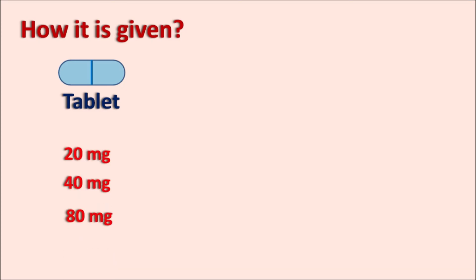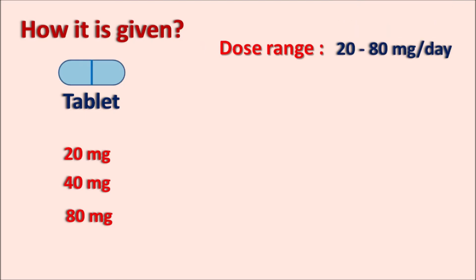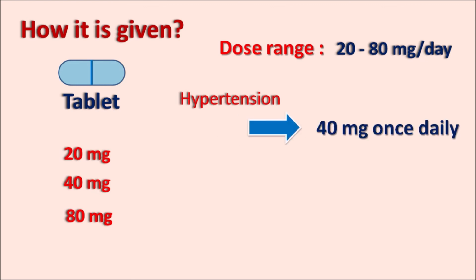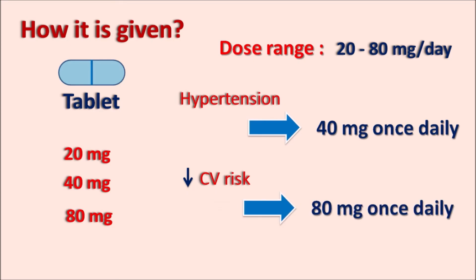How is it given? Telmisartan is given as a tablet form and it is available at different doses like 20 mg, 40 mg, 80 mg. The general dose range of this telmisartan is from 20 to 80 mg per day. But in the treatment of hypertension, the starting dose of this drug is 40 mg once daily. In case of cardiovascular disorders, in order to reduce the cardiovascular risk, telmisartan can be given at an initial dose of 80 mg once daily. So that's about this telmisartan.